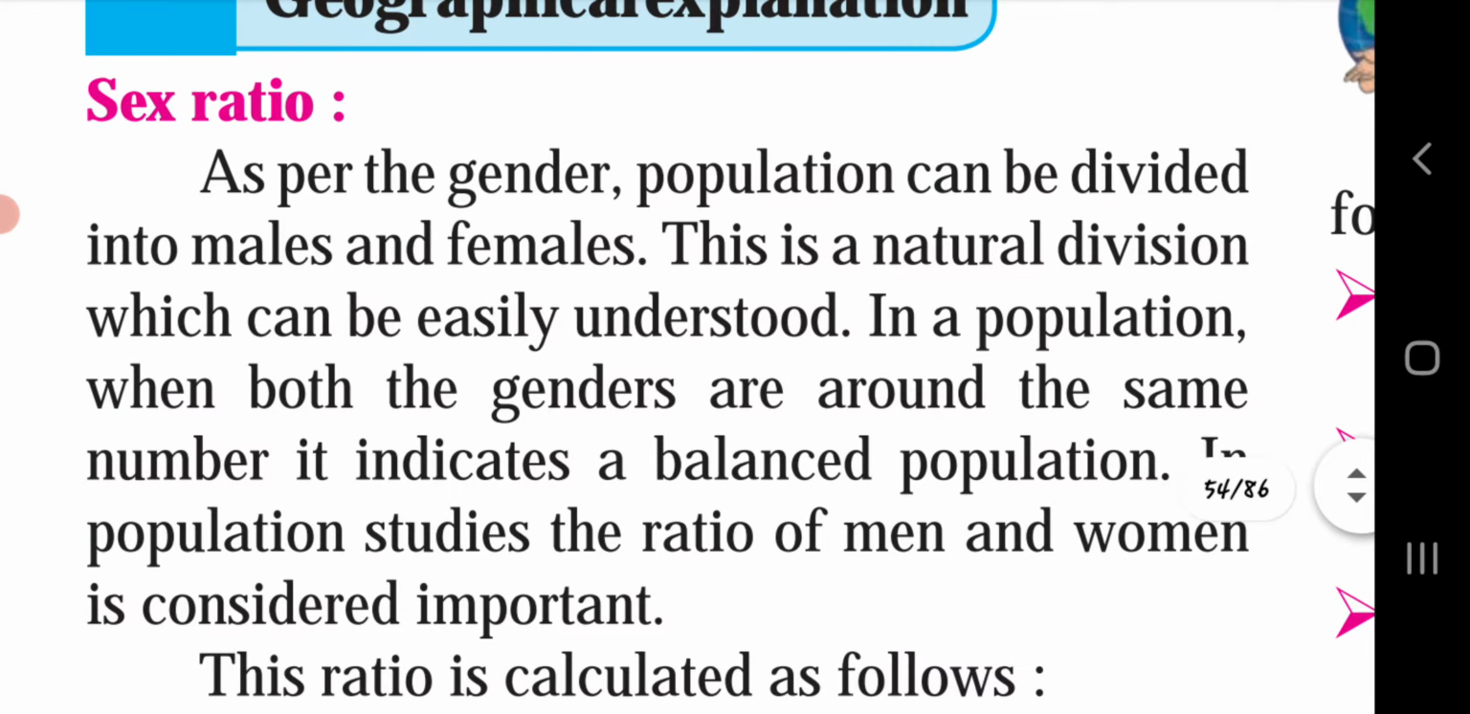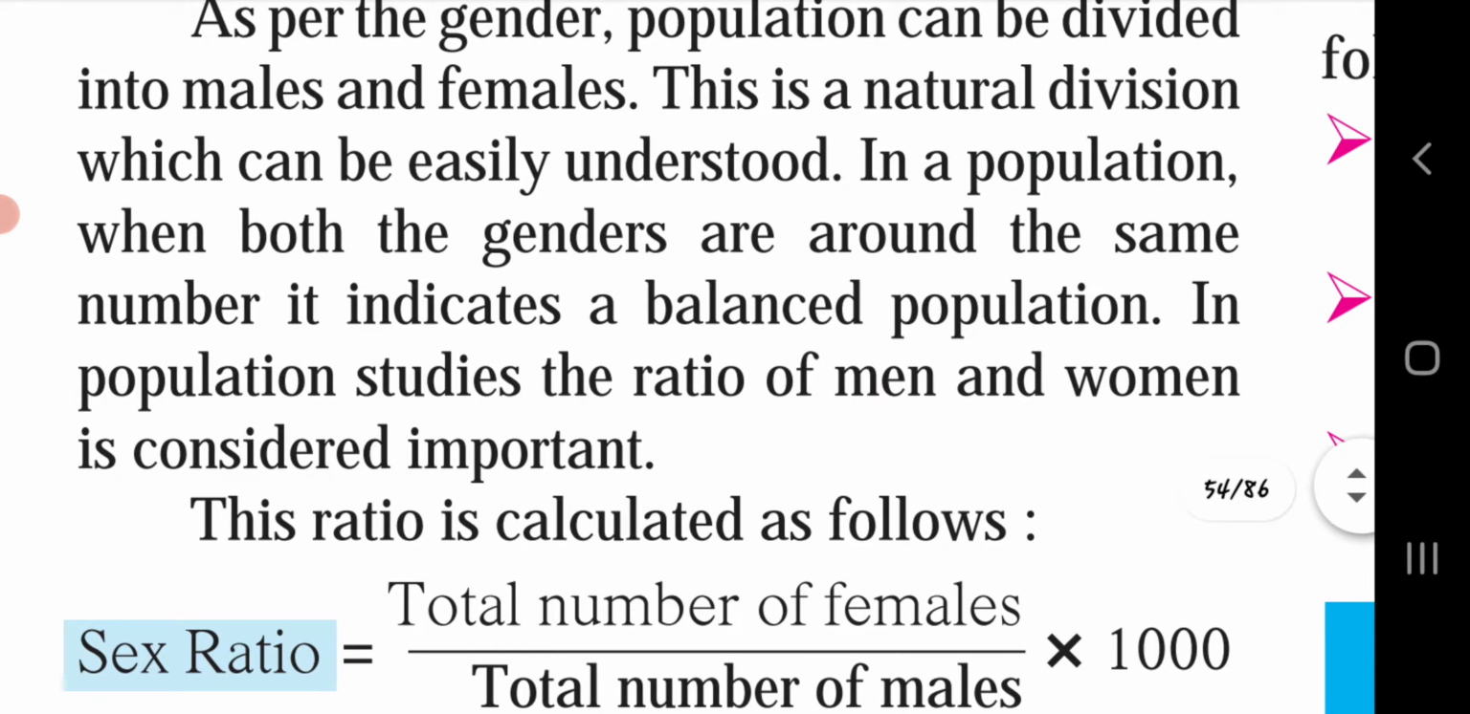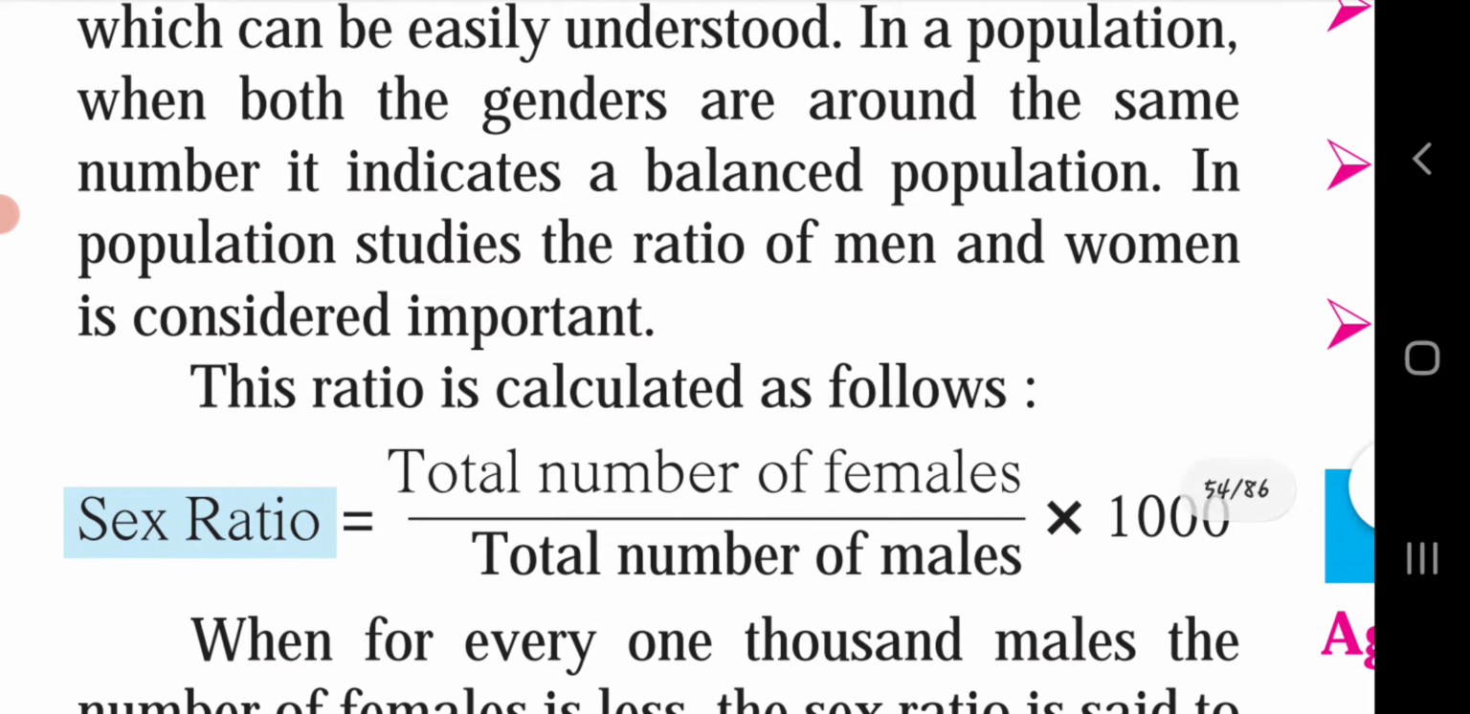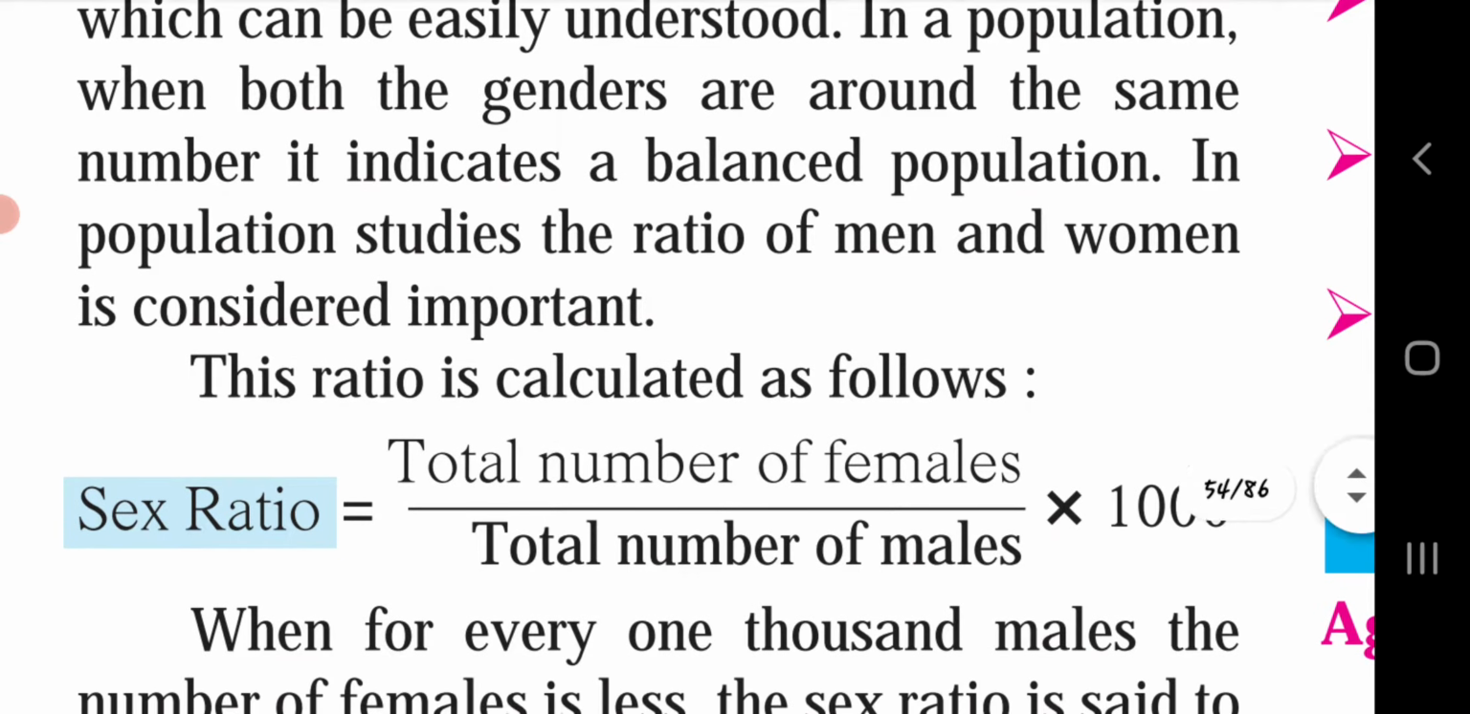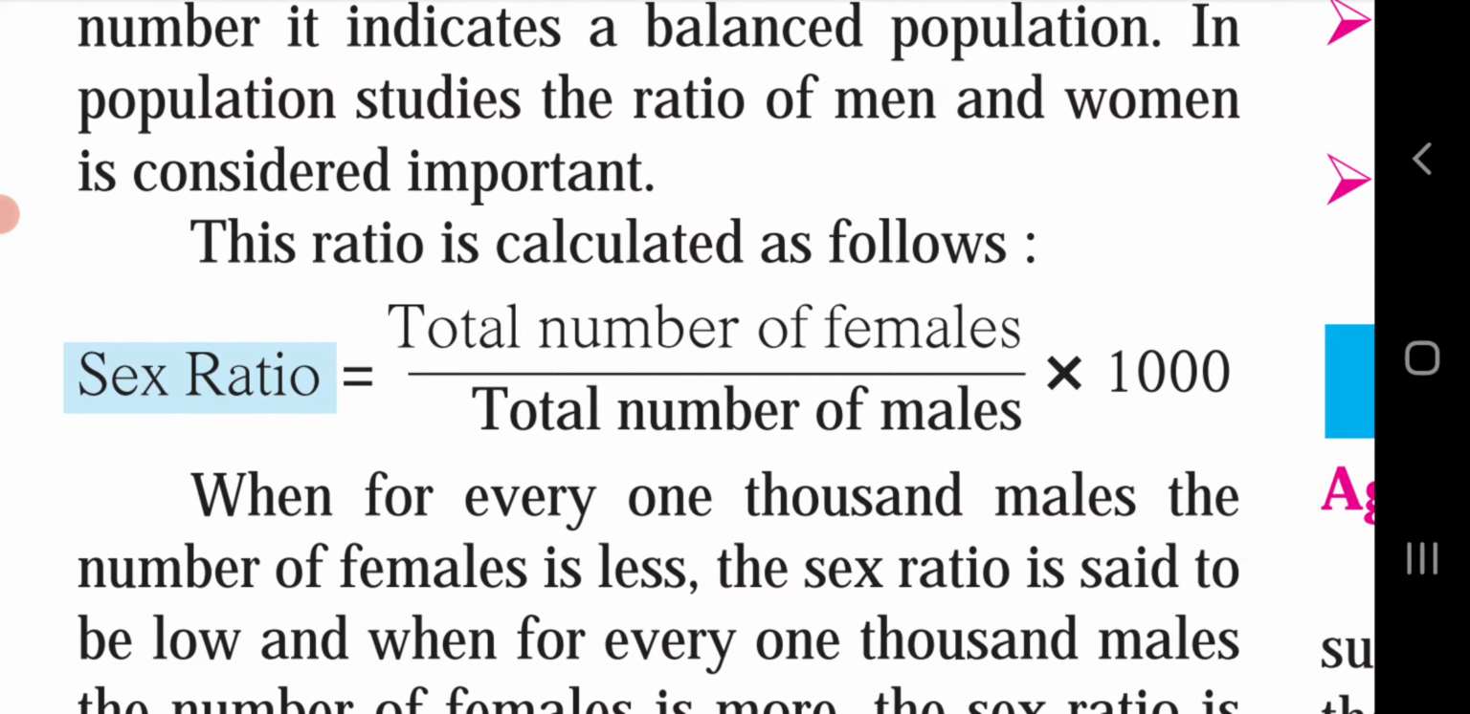How is the sex ratio calculated? Depending on this, how can we come to know if it is a balanced population or not? According to the given formula, sex ratio equals the total number of females divided by the total number of males, multiplied by 1000. This formula will help us find the sex ratio. You can easily find the sex ratio of your class. Write down the total number of girls in your class divided by the total number of boys, and multiply it by 1000.